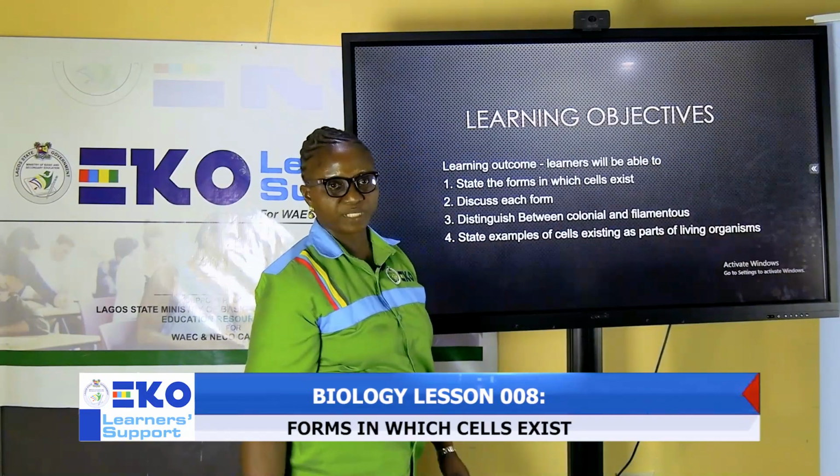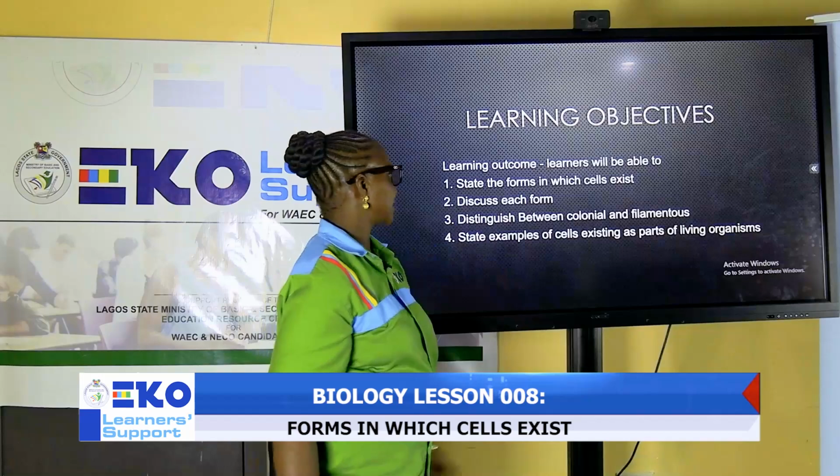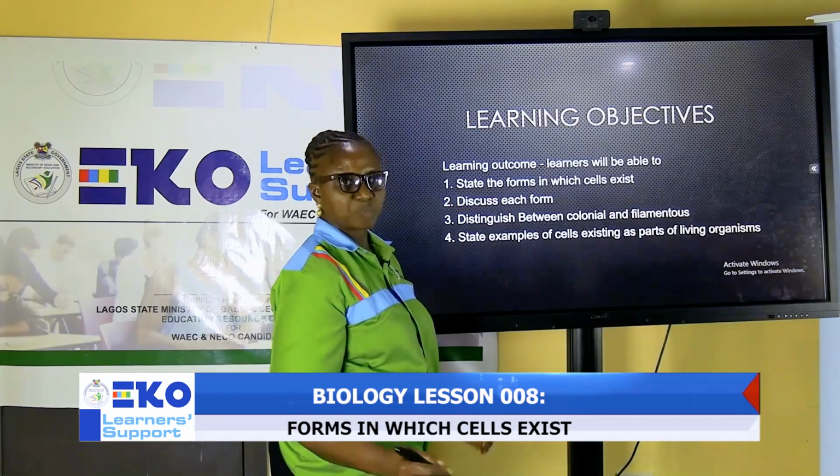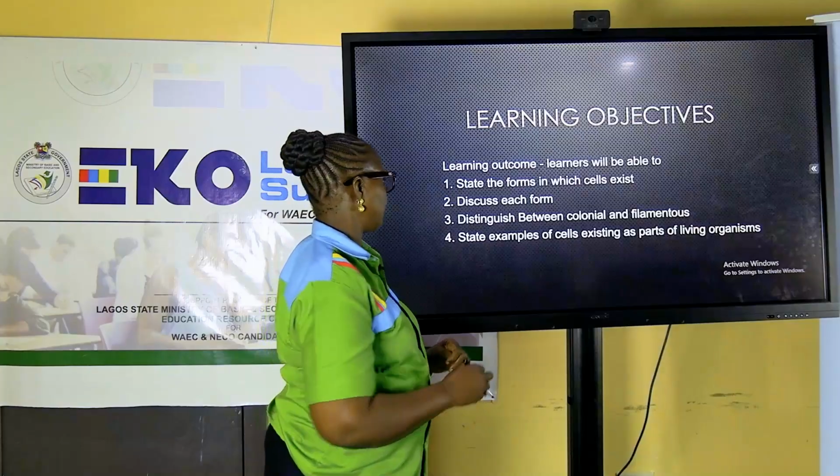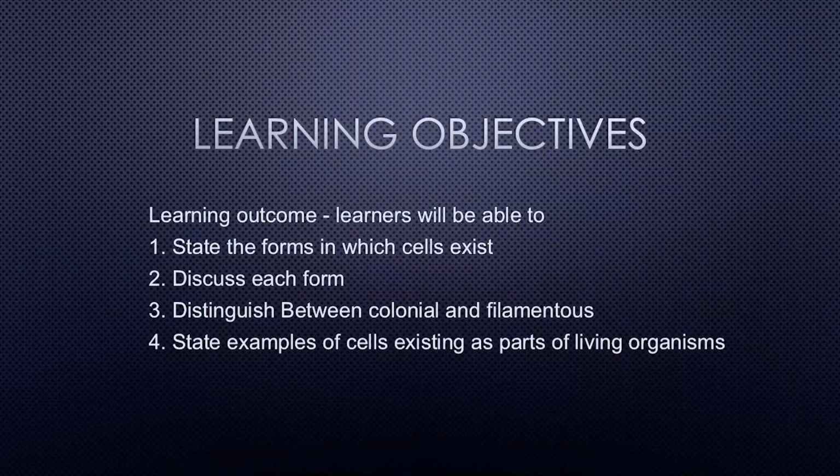And the lesson objectives, which is expected that by the end of the lesson you would have learned something new, include the following. The first is you should be able to state the forms in which cells exist. The second learning objective is you should be able to discuss each form.